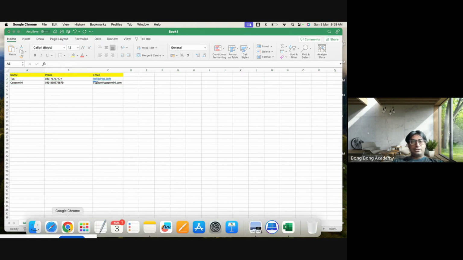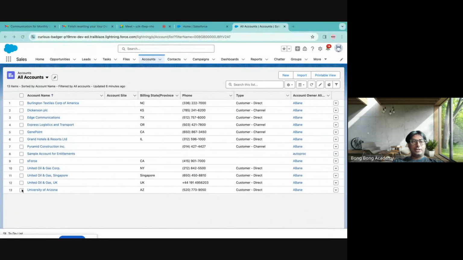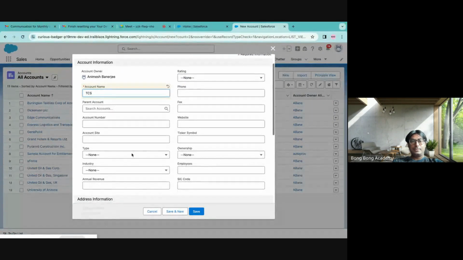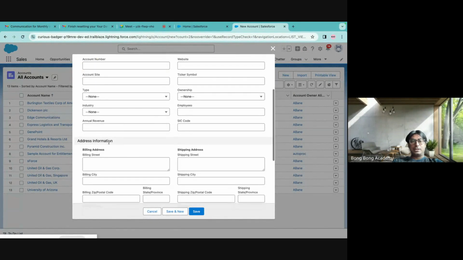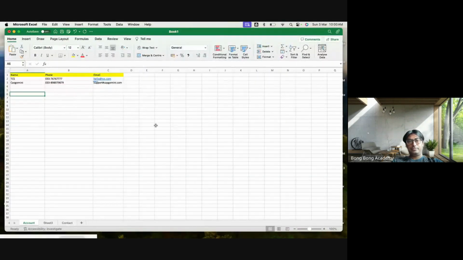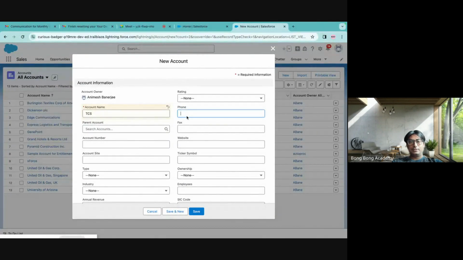In Salesforce, how many records are we seeing here? We are already seeing 13 records. I now add two more rows, or two more records. So let's create TCS. You see, the red star is not there on anything else. Maybe let us put some phone number. We will discuss those. I will copy this phone number. Save it here.